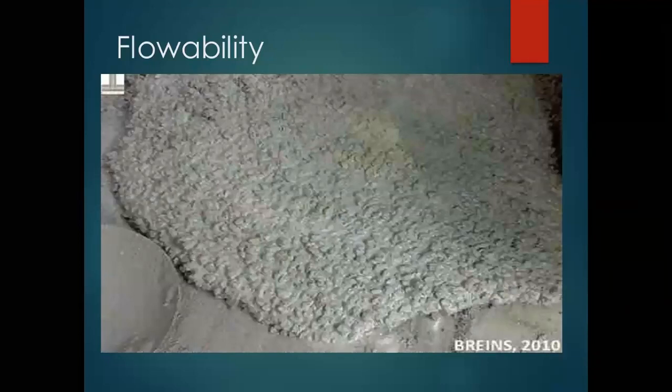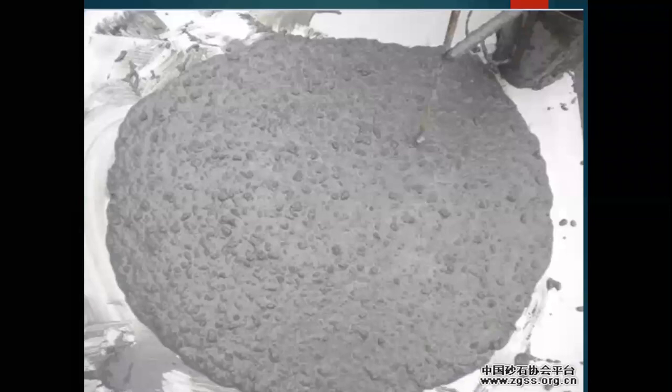You can see here the flowability of the concrete. If the water content is as per the proportion, then the strength properties also go on increasing. If the water is more, the flowability of the concrete also increases, but such properties are not good for the construction of structures. You can see that flowability is more, but such concrete is not good for construction because of the flowing nature, that is, the water content is more. If water is more, the strength automatically reduces.